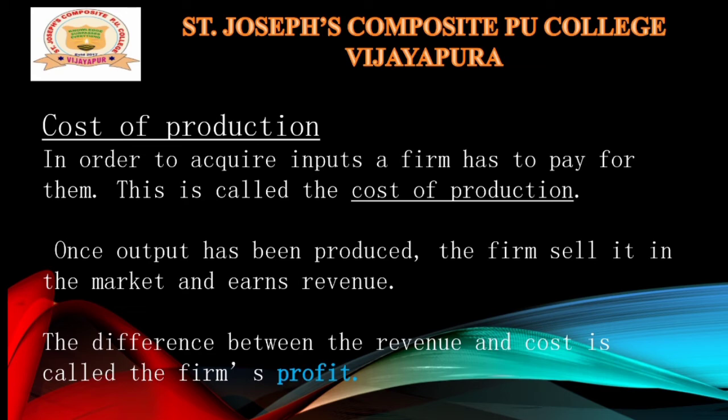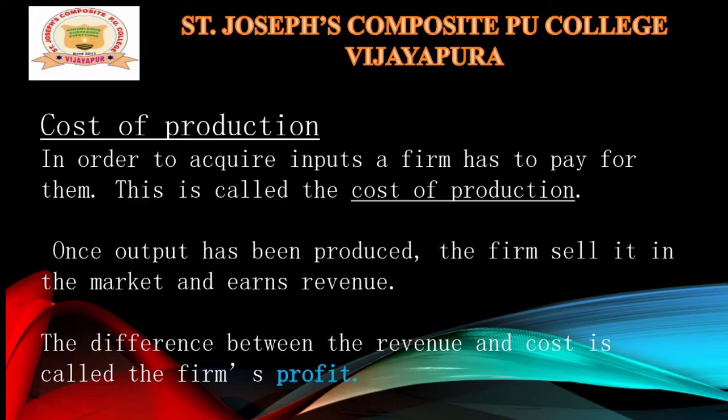Now what is profit here? 50 is profit, right? That means total revenue is more than the total cost, because he spent rupees 200 for the production, and now he sells that product in the market at rupees 250. So here revenue is more than the cost, so it is called a profit.